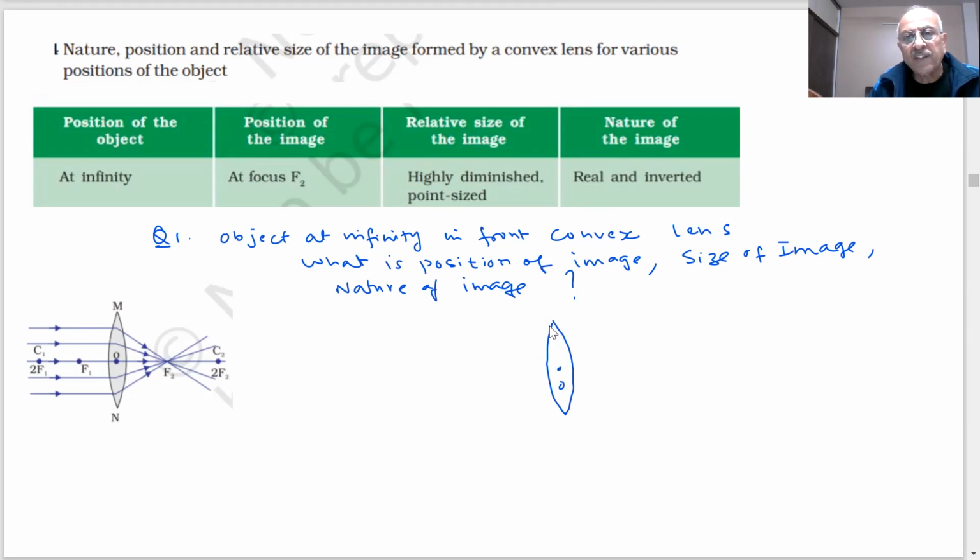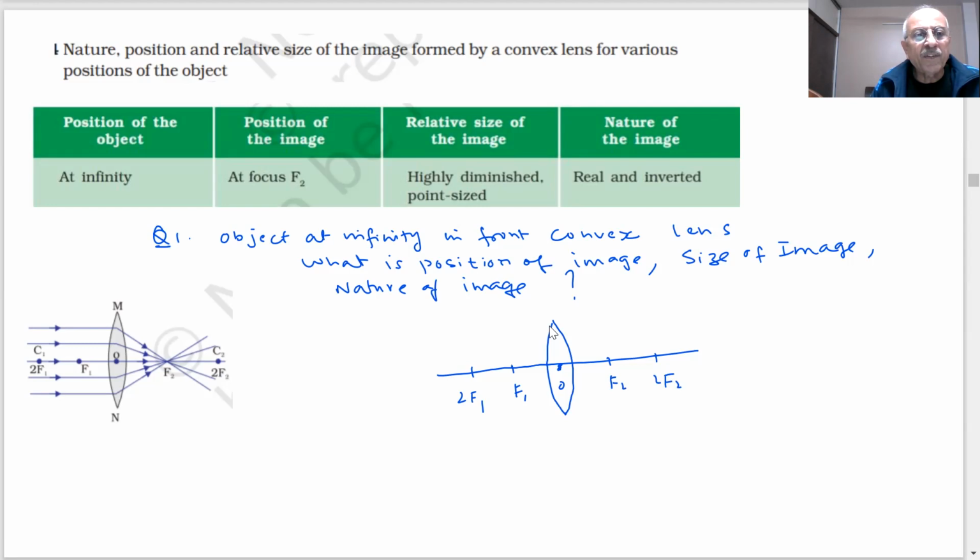Then with a scale, for example, 2 centimeter, 4 centimeter, you draw F1 and twice of this. This is the center of curvature. This is the focus. You also have on the other side, I call this F2 and 2F2.